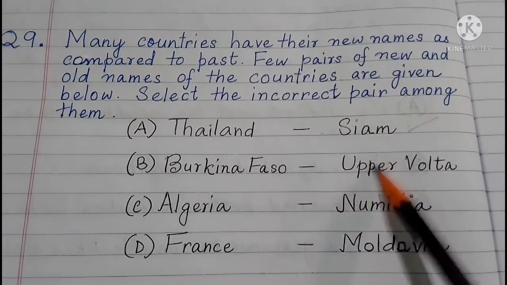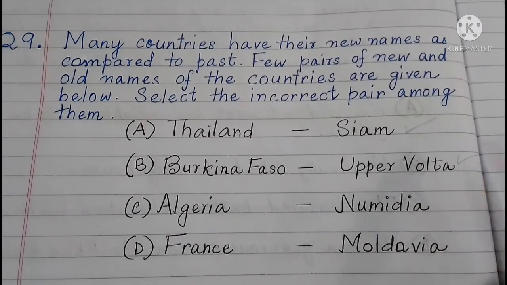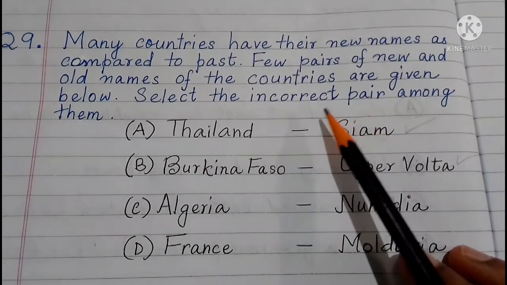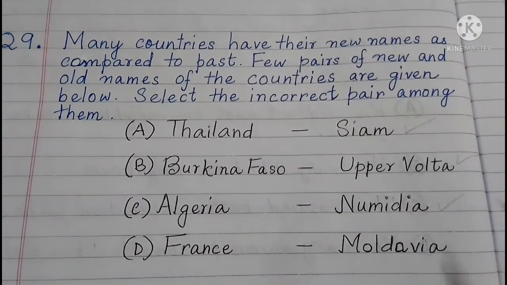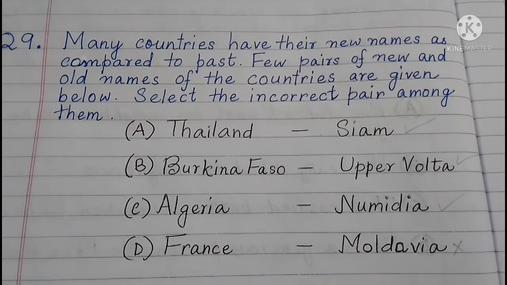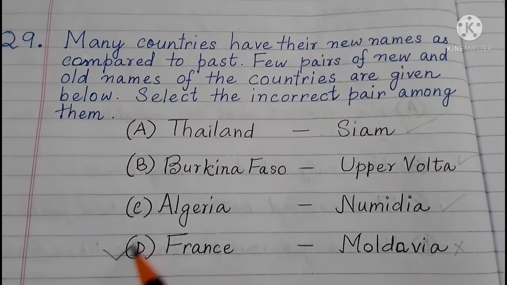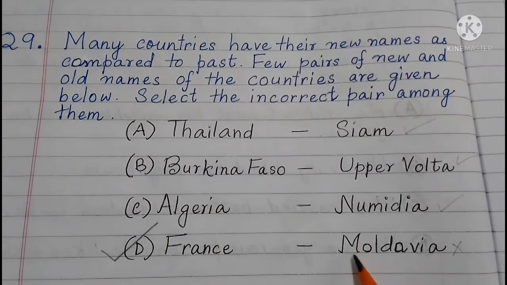Burkina Faso, Upper Volta. It is also correct. So this is not possible because they have asked for the incorrect pair. Algeria, Numidia is also correct. France, Moldavia. That is not correct. France was not called Moldavia. So the option is D. This pairing is incorrect actually.